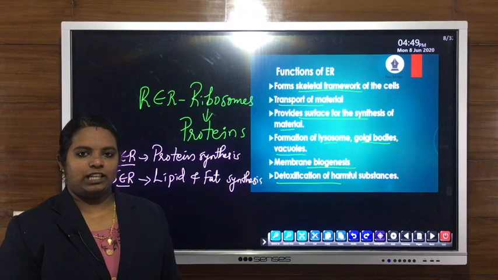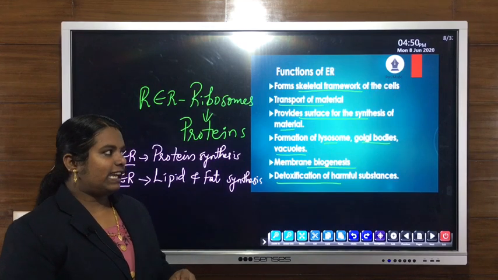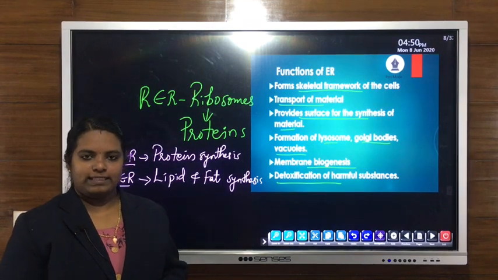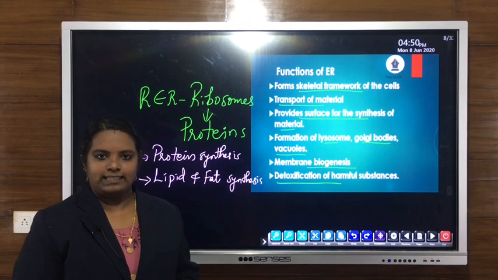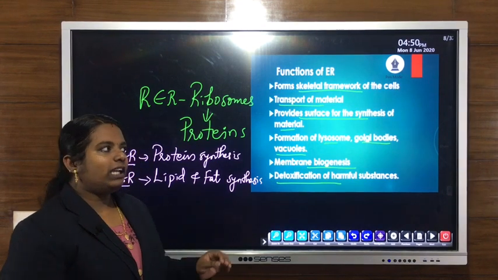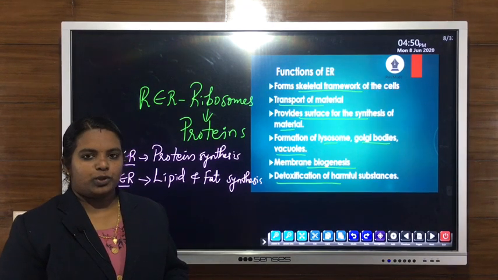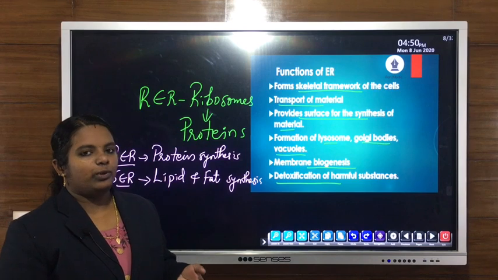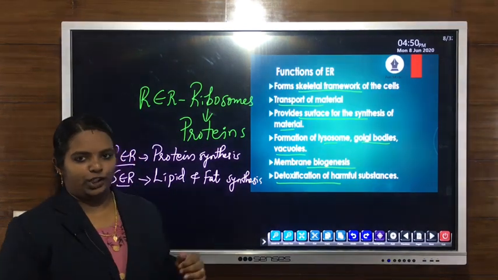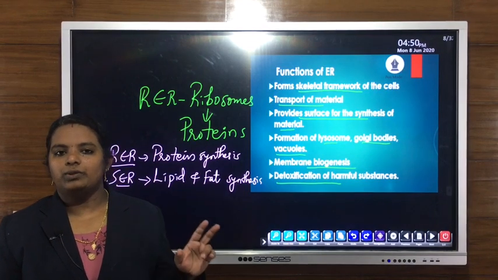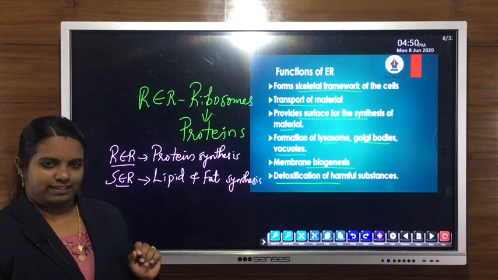Dear students, cell organelles are small organs or small structures scattered inside the cytoplasm of a cell, and they help to carry out all the functions that take place inside the cell. We have already discussed some of the cell organelles, like mitochondria, ribosomes, endoplasmic reticulum, Golgi bodies, etc. In the last class we discussed endoplasmic reticulum, and there are two types: one is RER and the other is SER.